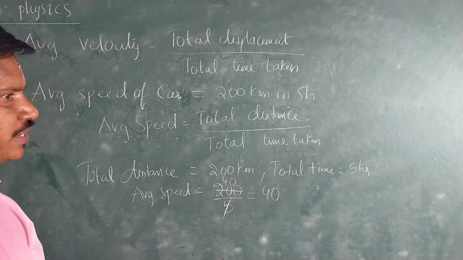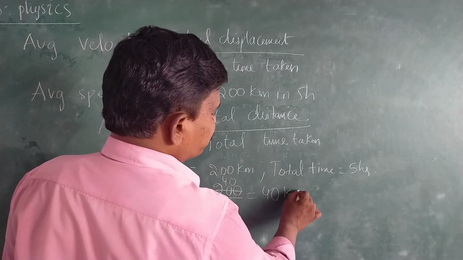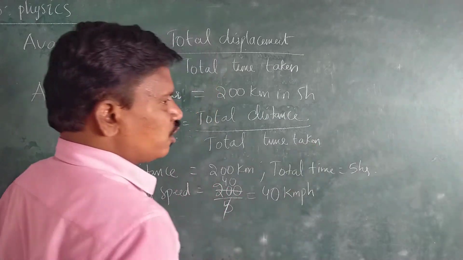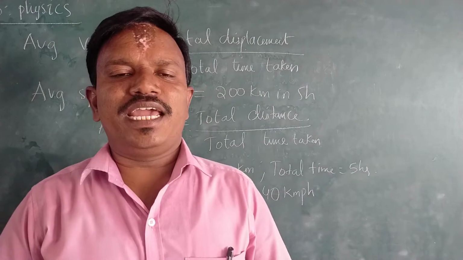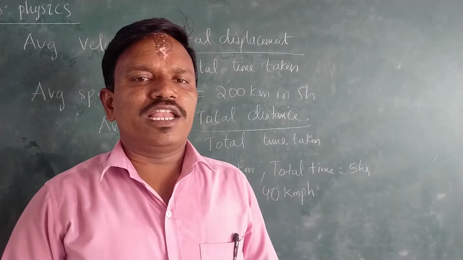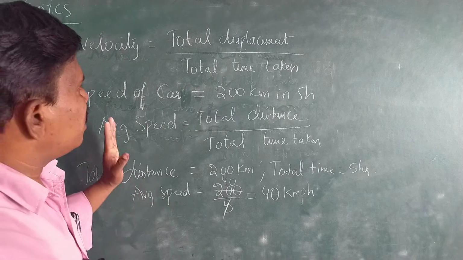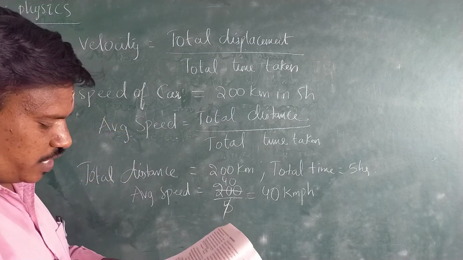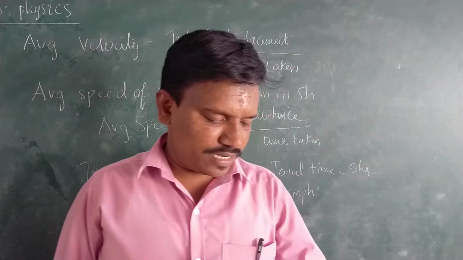Okay, what is the unit of average speed or speed? Kilometer per hour. So 40 kilometers per hour is the average speed of the car for the given problem. Next question.